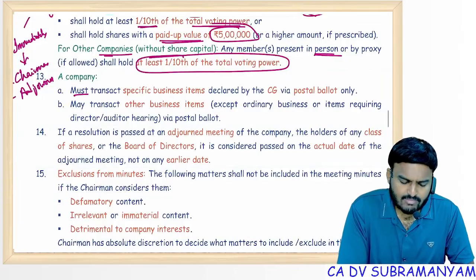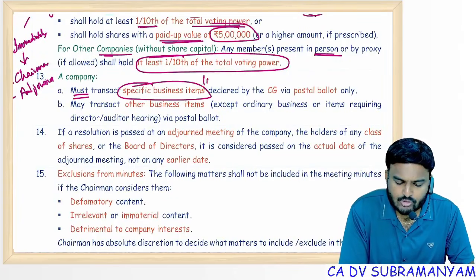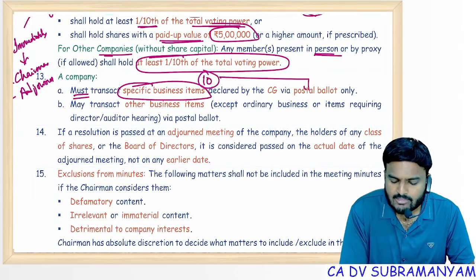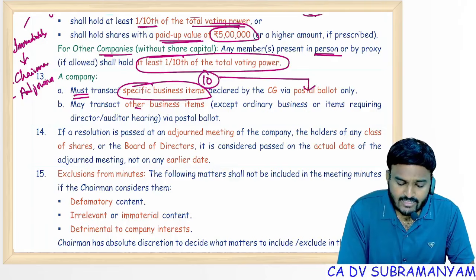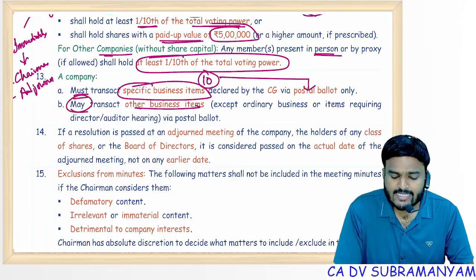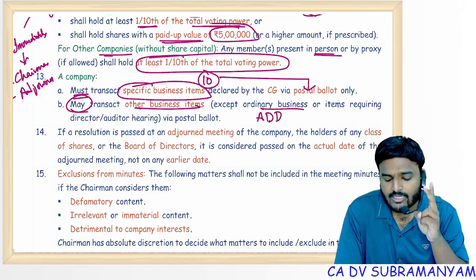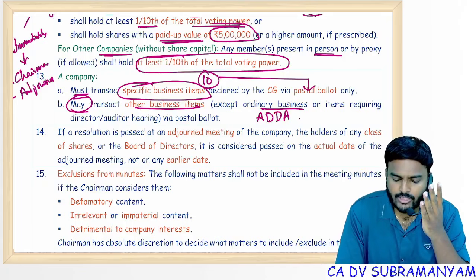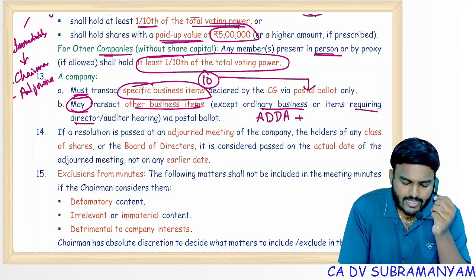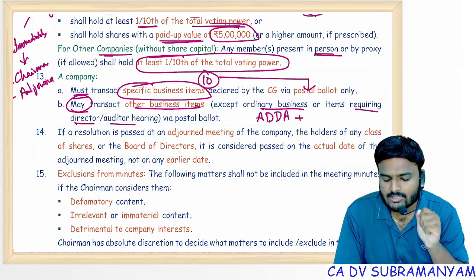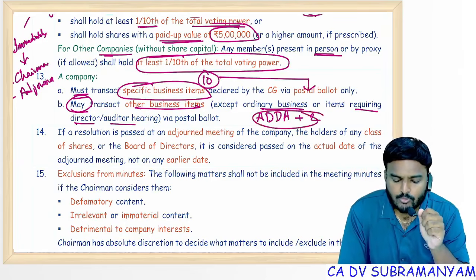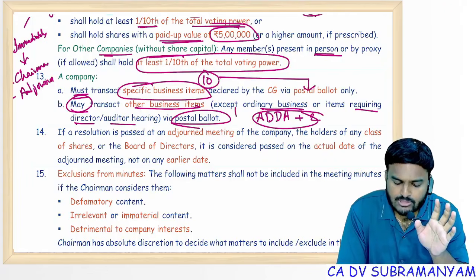A company must transact specific business items. Some 10 items are there, for which postal ballot is compulsory, and for other items it is optional. But for 6 items, ordinary business items, adoption of financial statements, declaration of dividends, director's appointment in the place of the retiring one, auditor appointment and fixation of remuneration, and the items where director or auditor has the right to be heard, for those two kinds of items also, postal ballot is strictly prohibited.